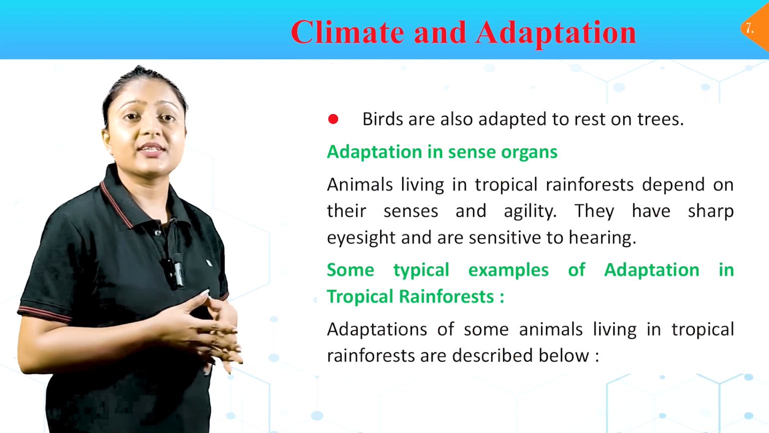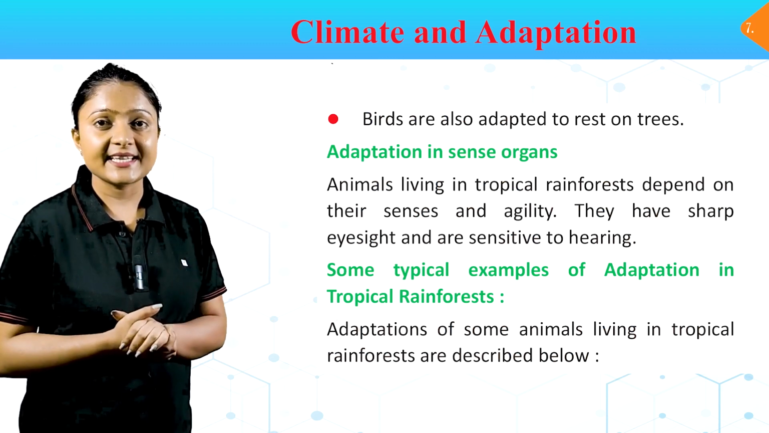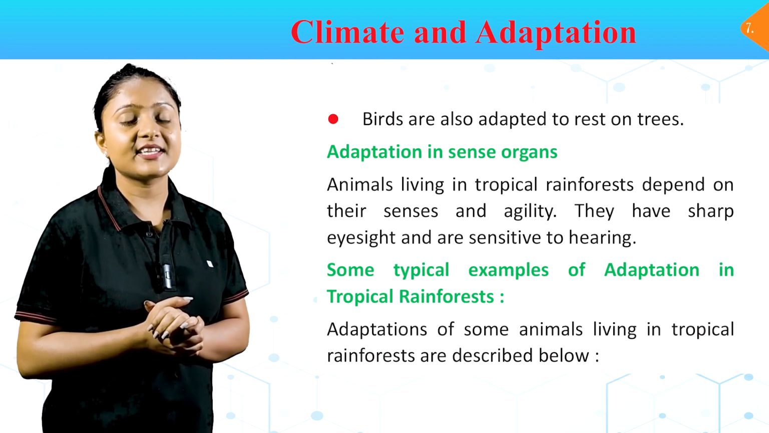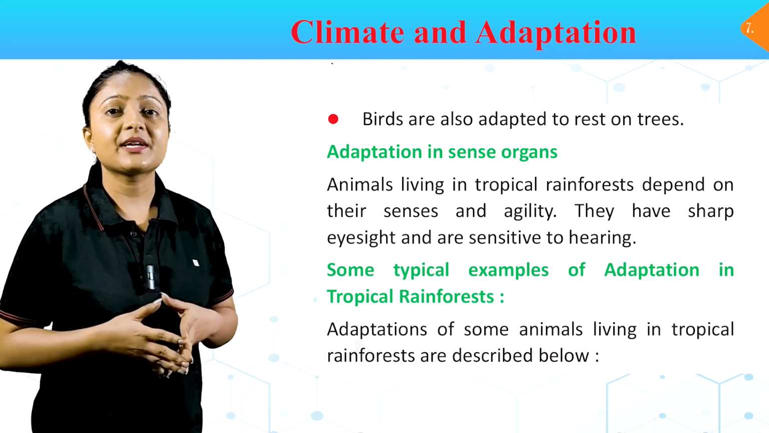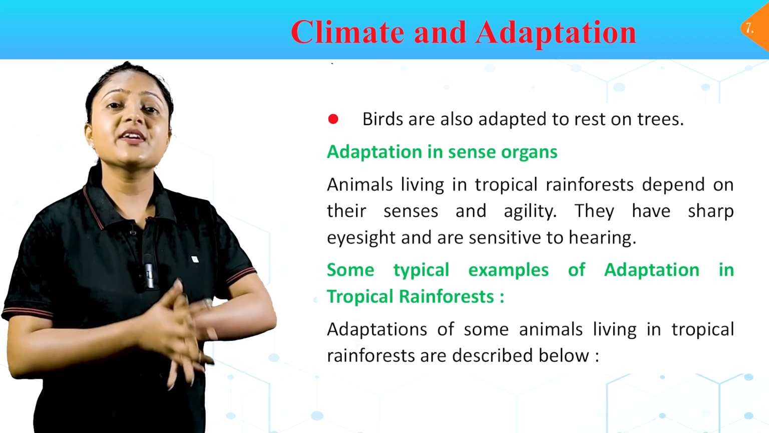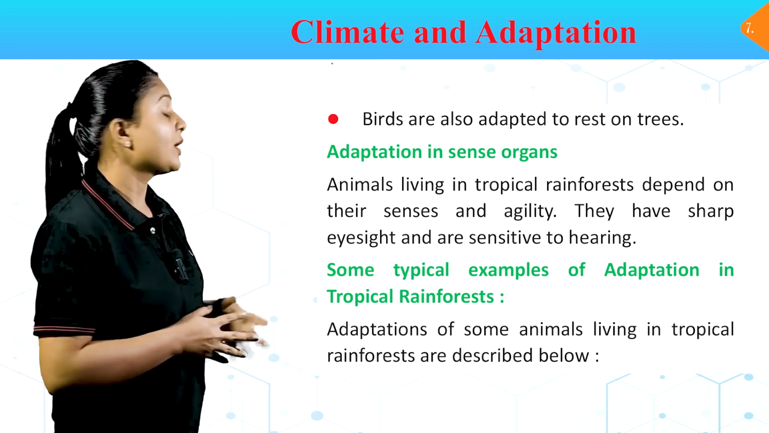Adaptation in sense organs. Animals living in tropical rainforests depend on their senses and agility. They have sharp eyesight and are sensitive to hearing. Some typical examples of adaptation in tropical rainforest. Adaptations of some animals living in tropical rainforest are described below.